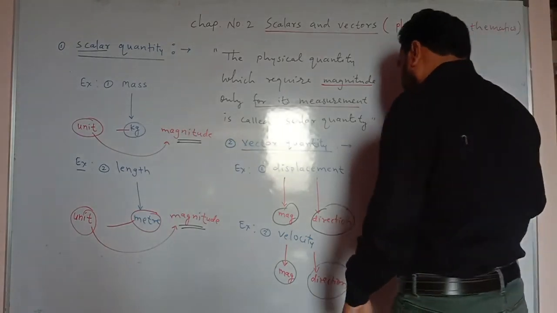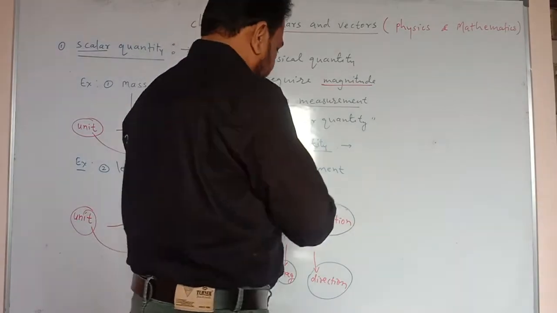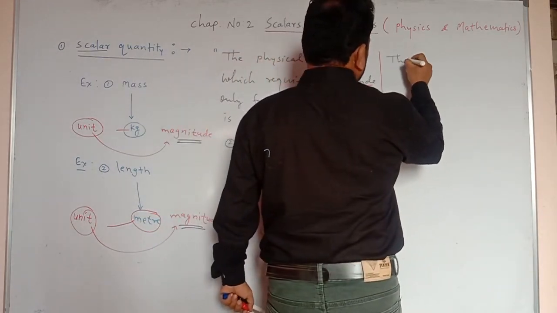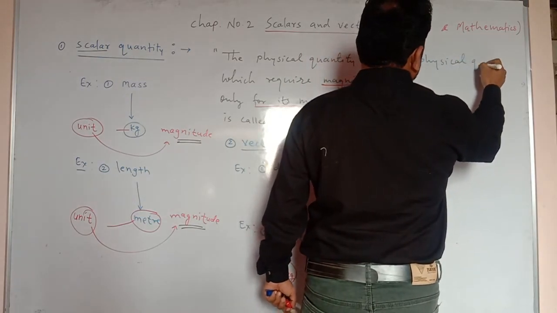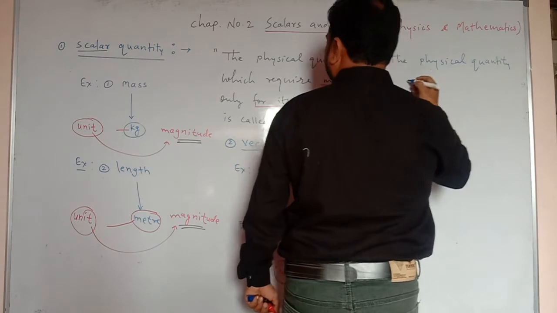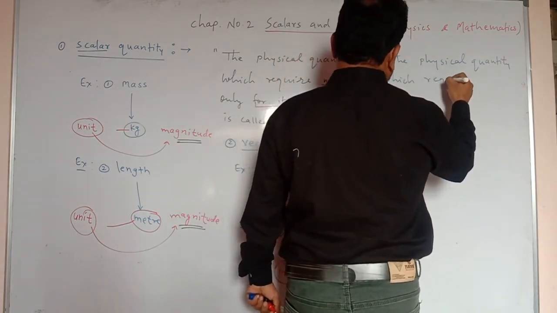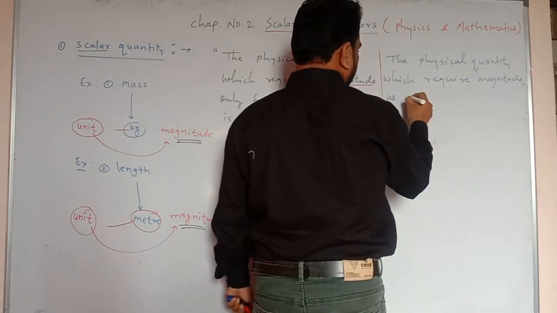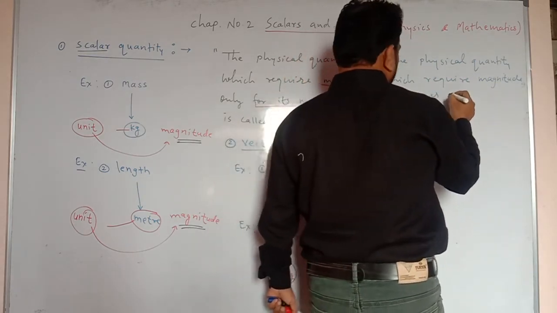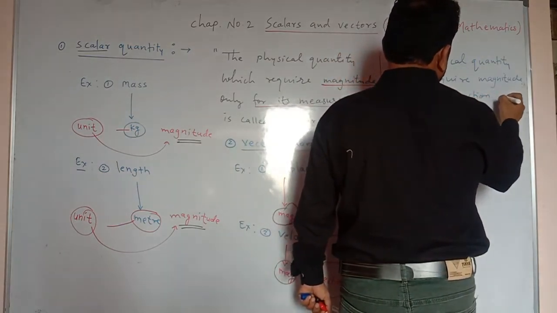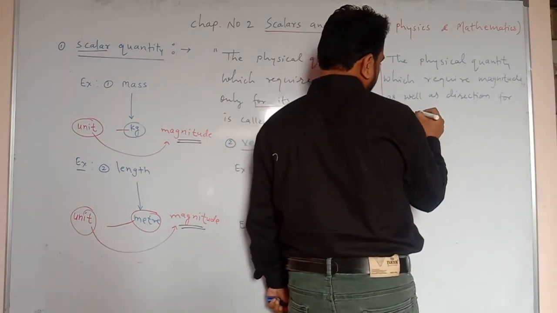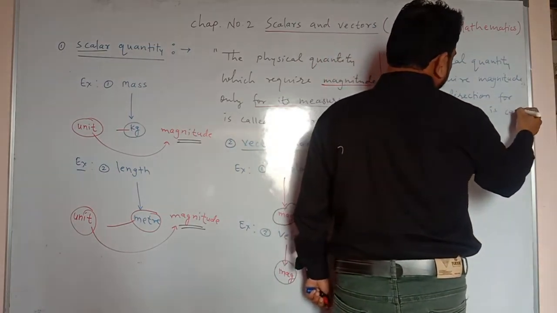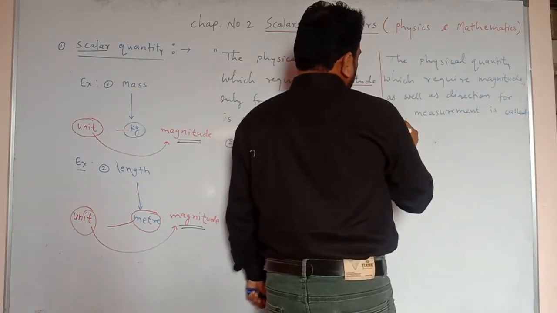So we can write the definition of vector quantity. The physical quantity which requires magnitude as well as direction for its measurement is called vector quantity.